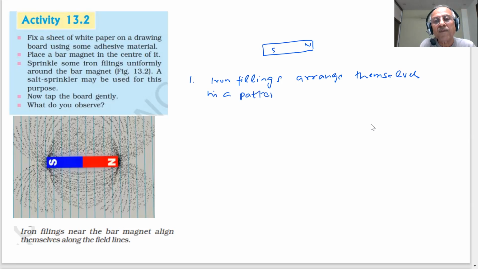They arrange themselves in a pattern. So see the pattern. There is a pattern in which they are arranging these iron filings.